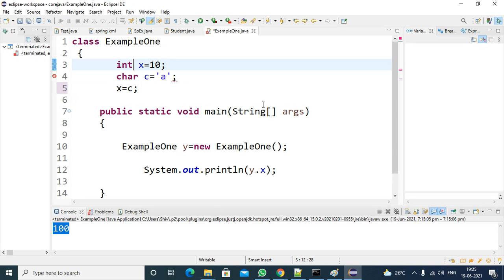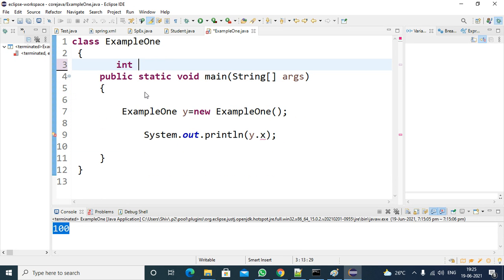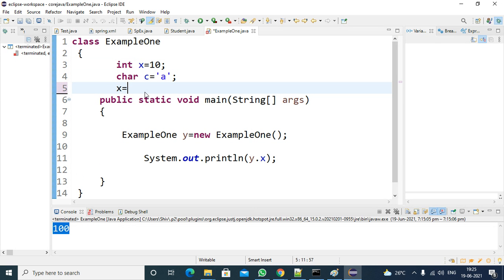Right. Integer data type. So control X, integer x equal to 10, then character C equal to A. So this is your code, right? You are assigning x equal to c. That's it. Right? So the character data type you are assigning to an integer number. In the character data type A is there, and you are assigning it to an integer number. It is throwing a syntax token error.